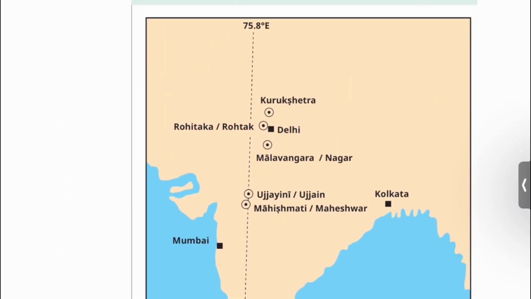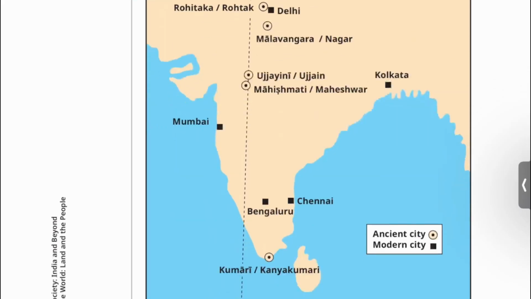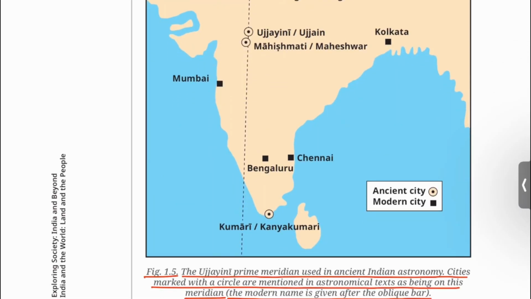You can see here meridian of longitude 75.8 degree east, also known as Ujjaini meridian. This symbol shows ancient city and this shows modern city.